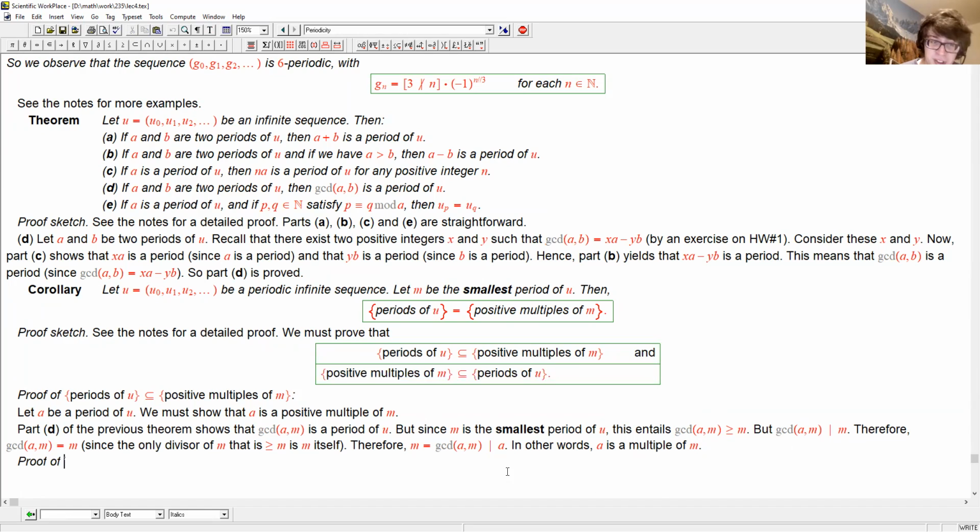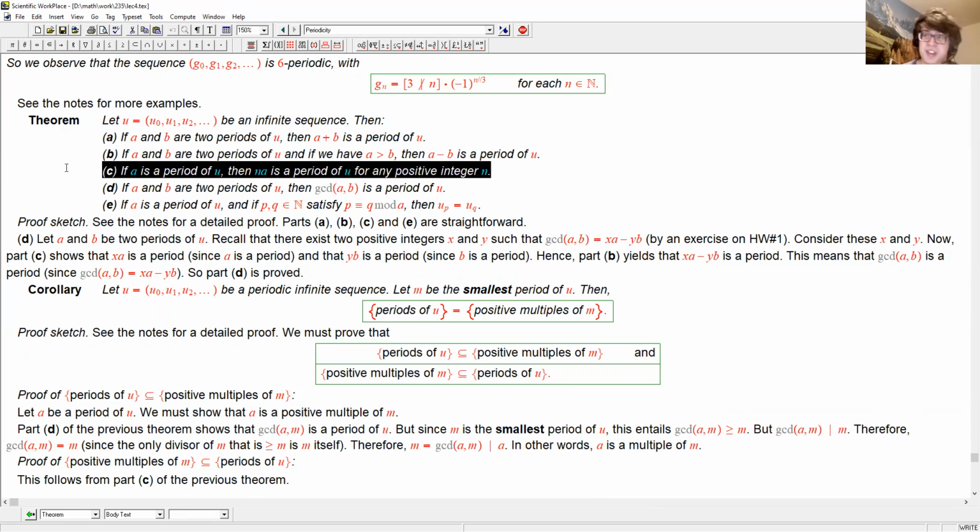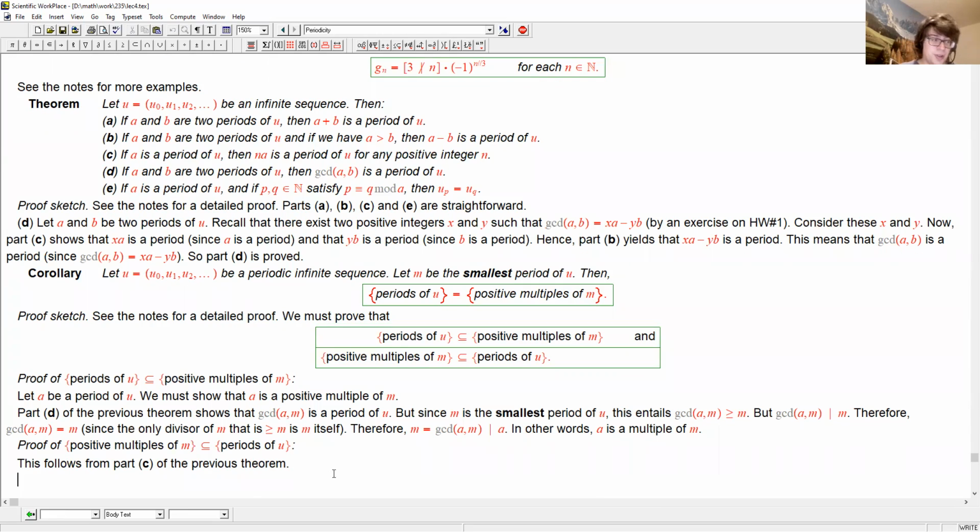As to the second claim, that every positive multiple of M is a period of U, this simply follows from part C of the previous theorem. Because M is a period of U, and part C says that any multiple of a period is a period. So any multiple of M is a period. So much for periodic sequences.